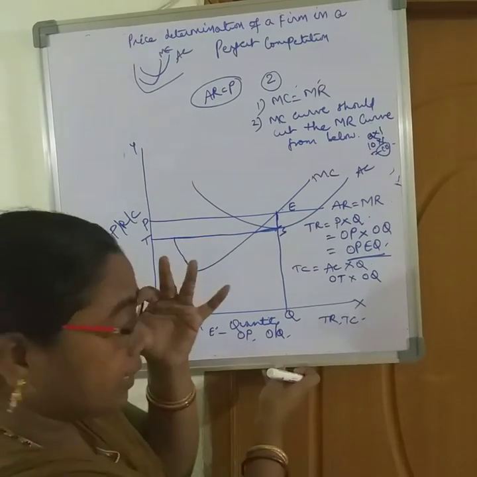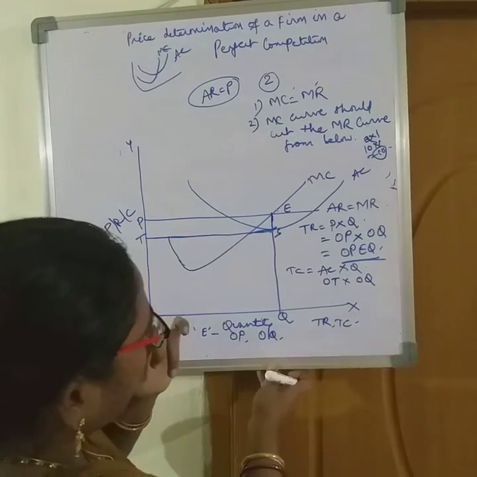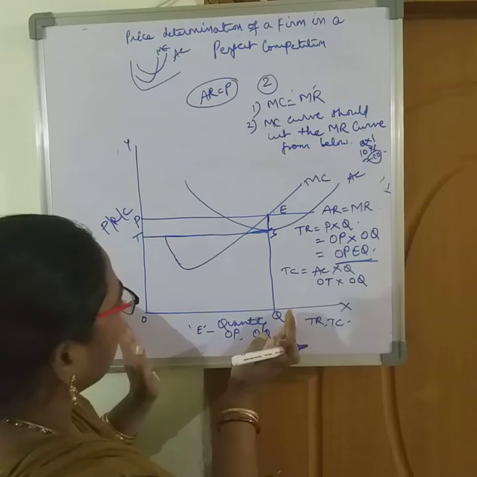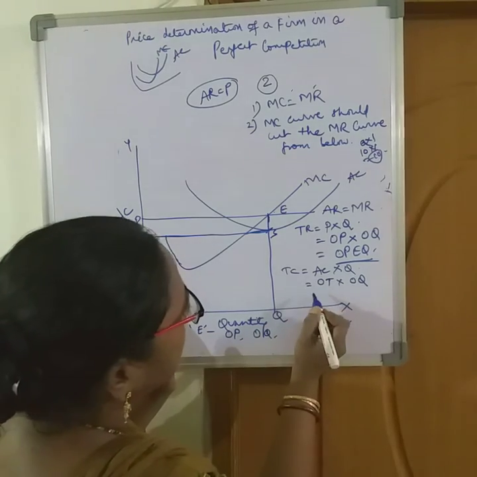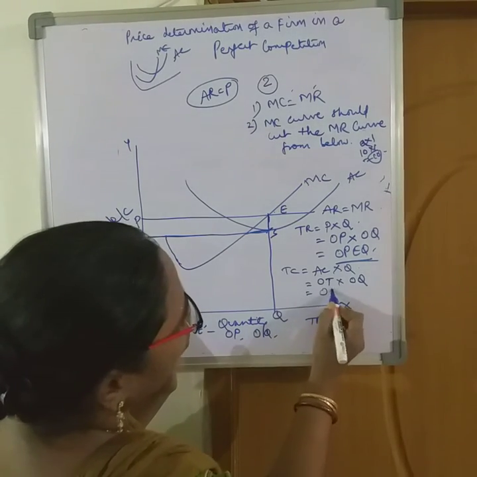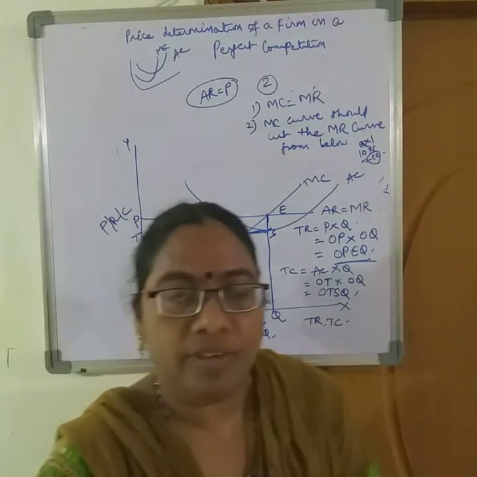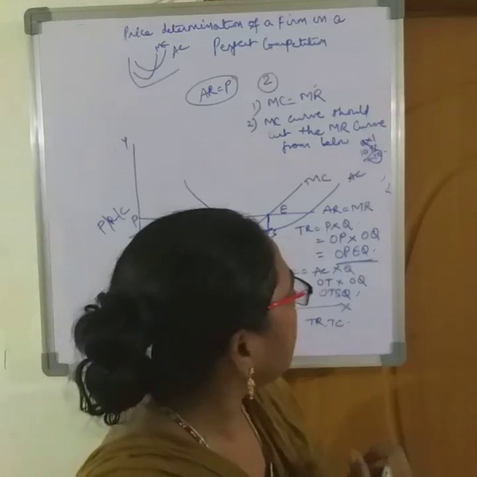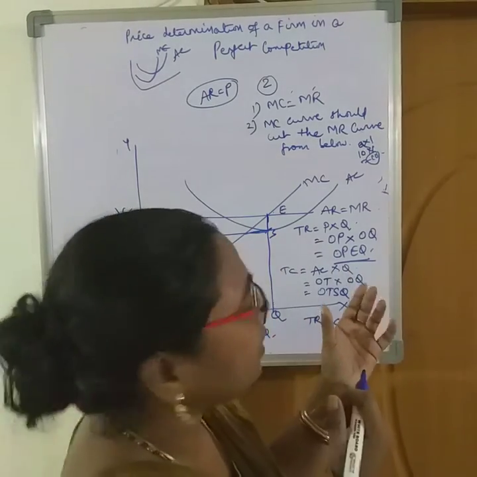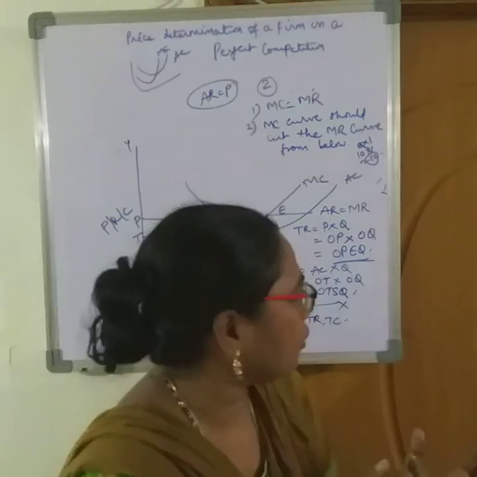So the cost of a single unit is OT or SQ, and how many units are produced? OQ. So the area is OTSQ. Okay, so we have got the two points, the total revenue and total cost.